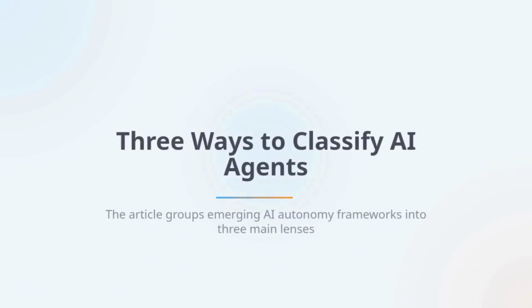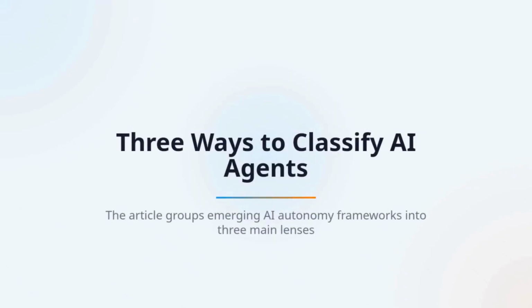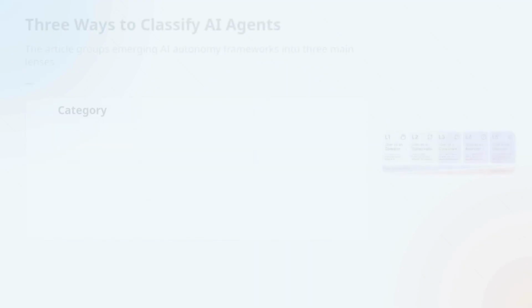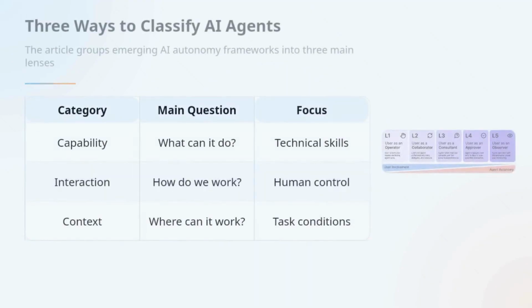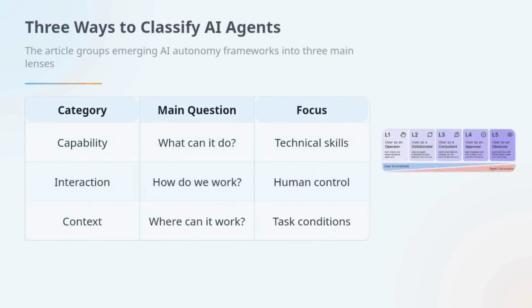Now let us look at this in a simple table format. 3 ways to classify AI agents. The article groups emerging AI autonomy frameworks into 3 main lenses. Here is the main structure of the article in one view. Emerging AI agent frameworks usually fall into 3 categories.